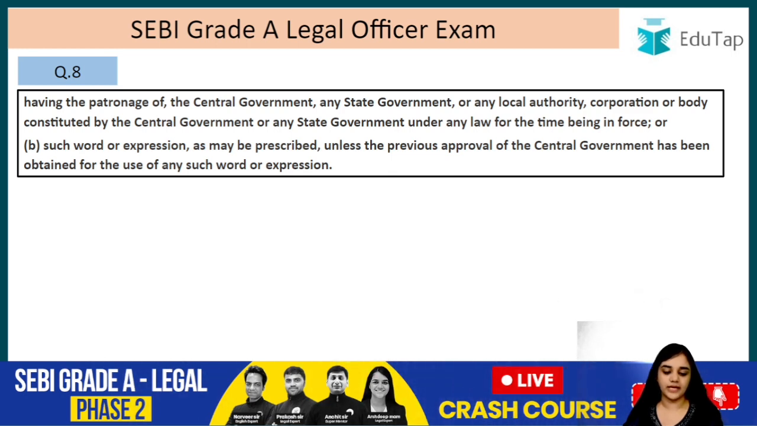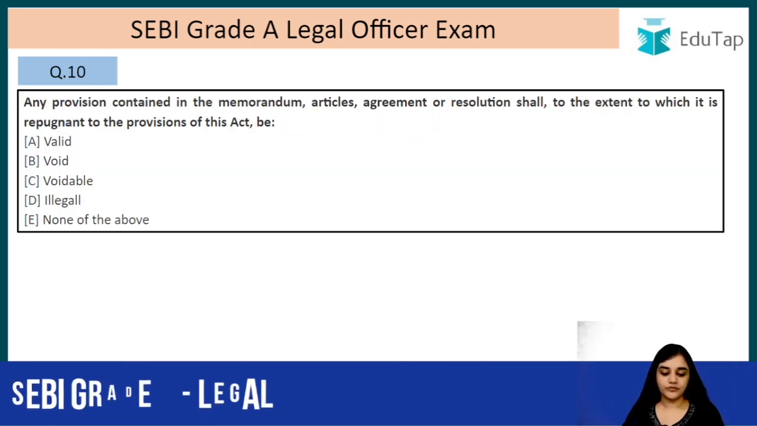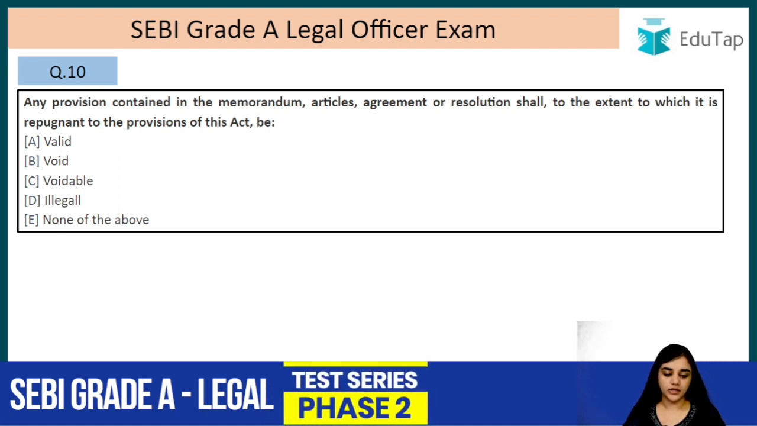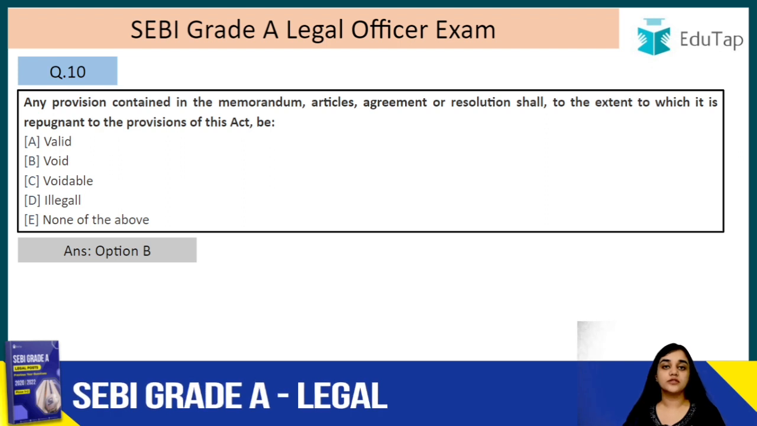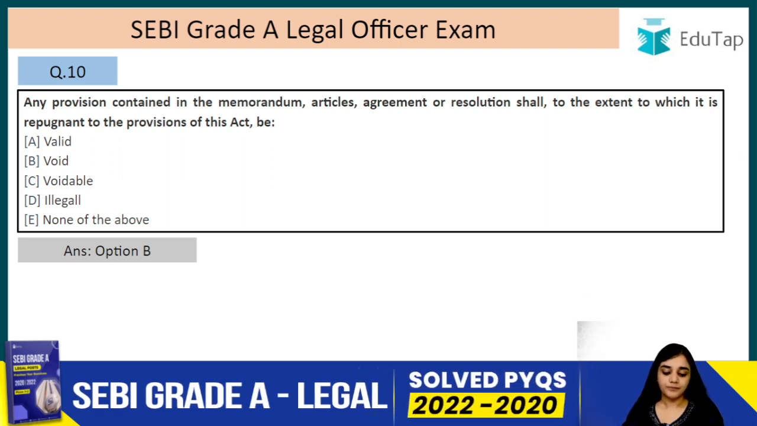Moving on, question number 9. Any provisions contained in the memorandum, article, agreement or resolution shall, to the extent to which it is contrary to the provisions of this act, be? The answer is B, that is void. So basically you cannot go outside the scope of the Companies Act, right?